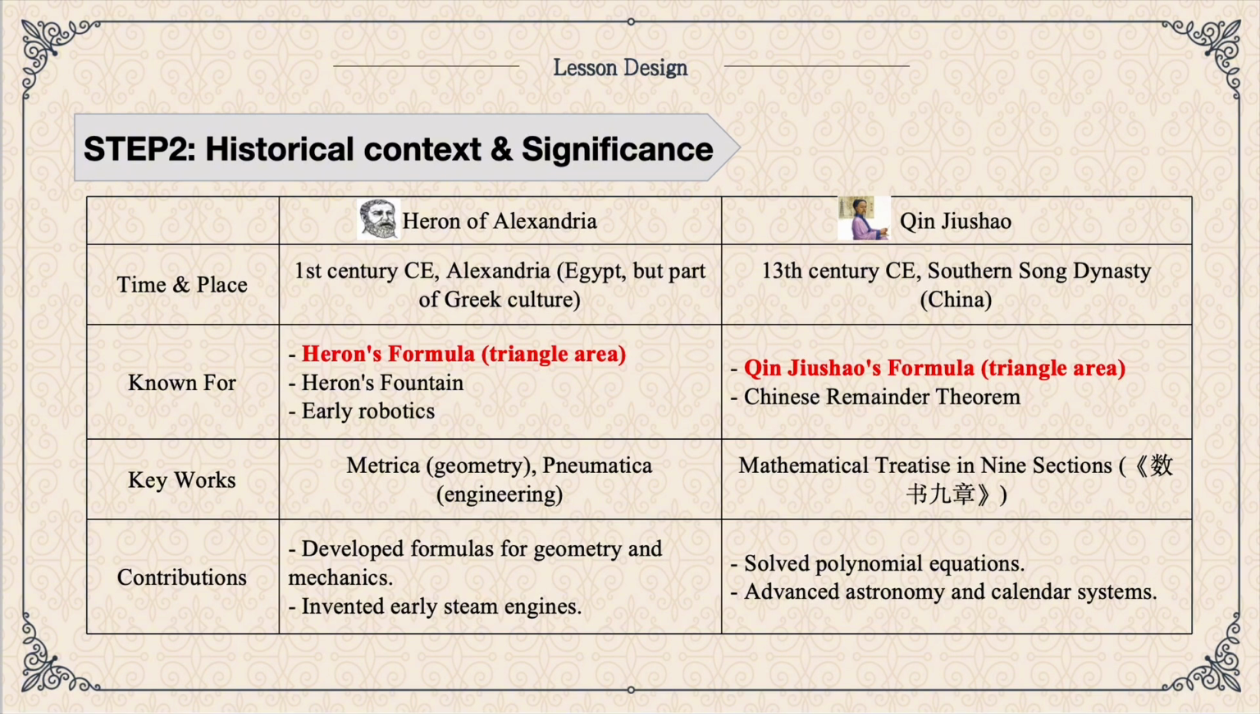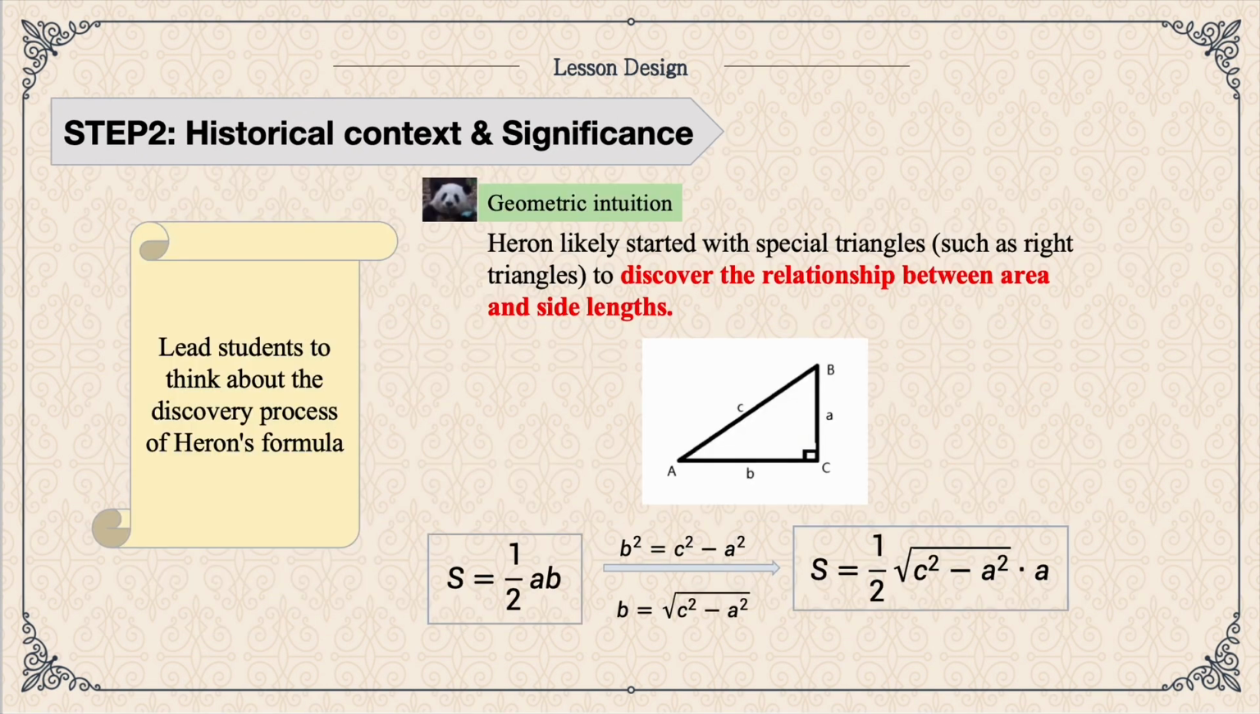In the second part, we will introduce the life and contribution of Heron and Qin Jiushao. They each discovered the formula respectively. And then we will guide students to think about the discovery process of Heron's formula. We will start with geometric intuition. Heron likely studied special triangles, such as right triangles, to discover the relationship between area and side lengths.